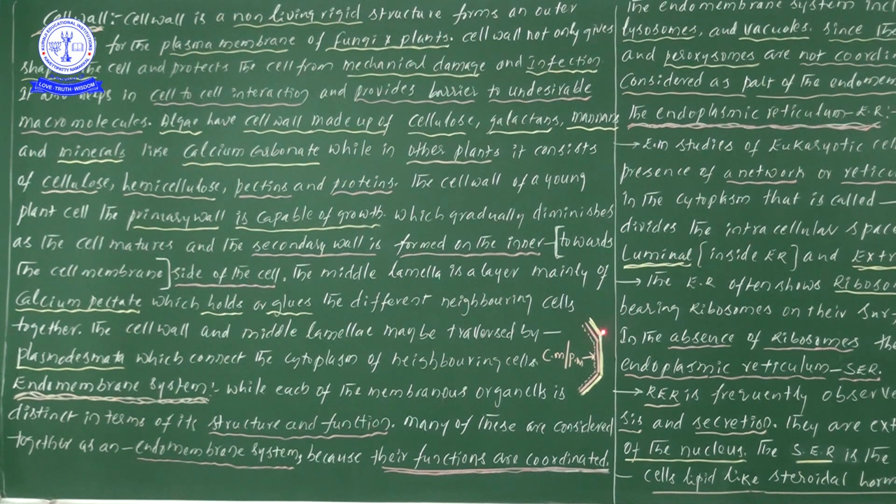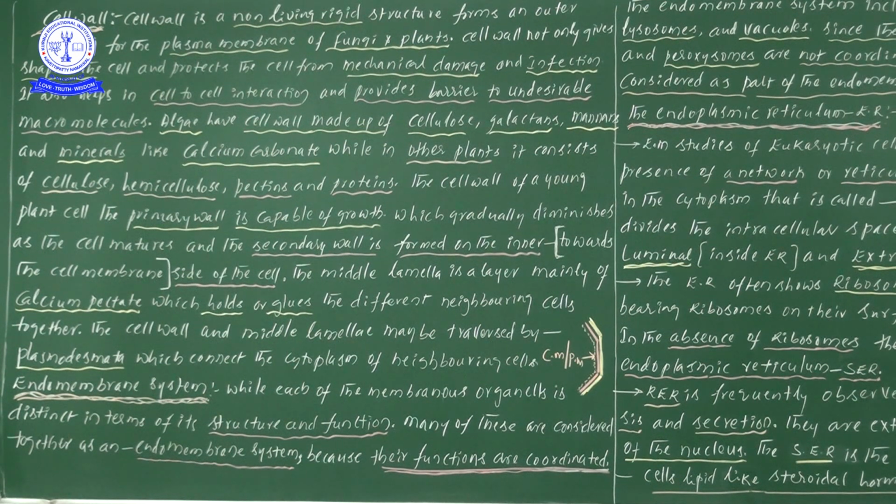Here we have drawn a yellow layer. Sir, why have you drawn the yellow layer? What is its relation with the cell wall? In plants, all cells come together and form a tissue.